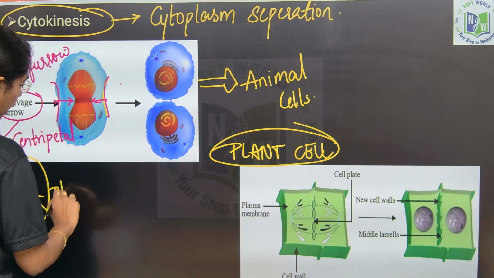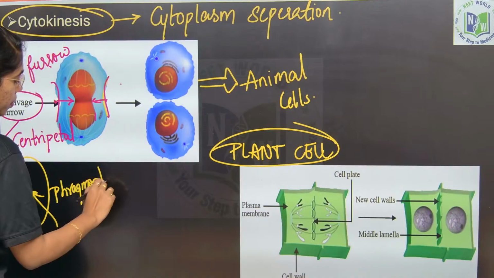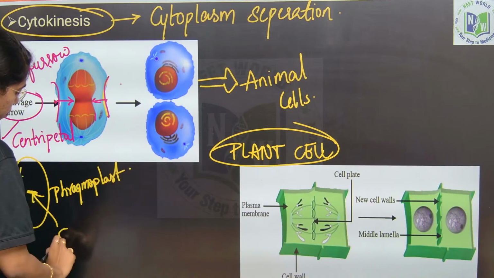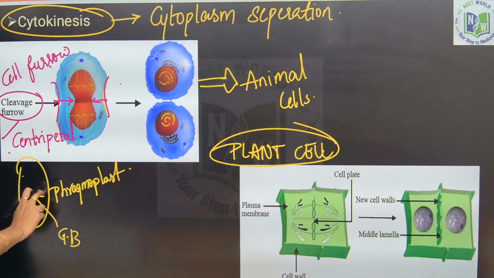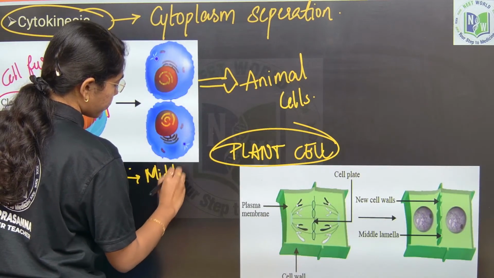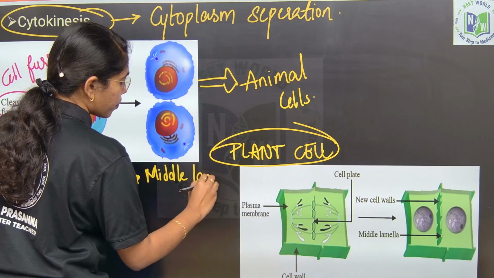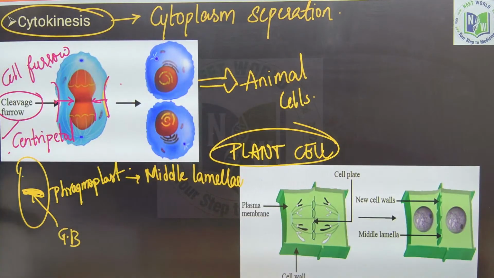Remember, phragmoplast is synthesized from Golgi bodies. Later, phragmoplast will get matured to what? Middle lamella. Phragmoplast turns to middle lamella.